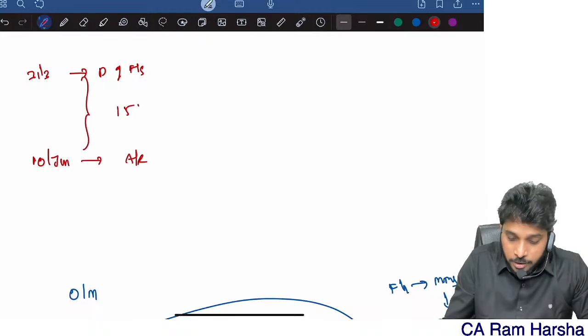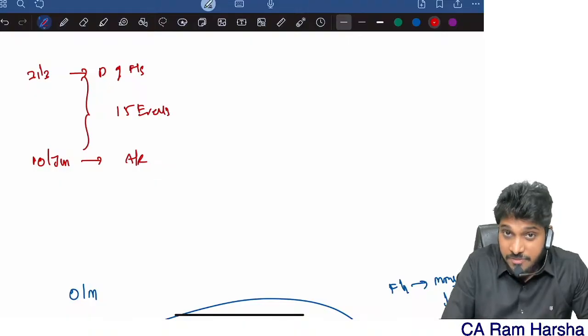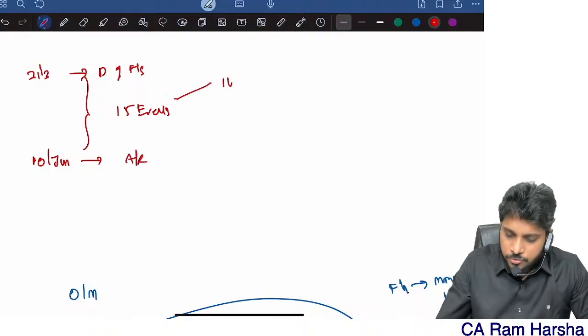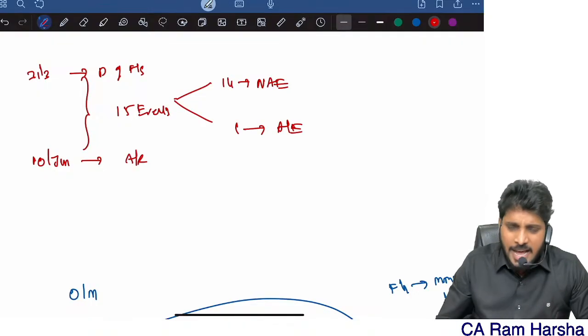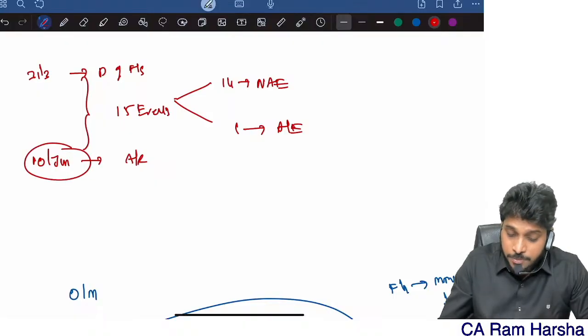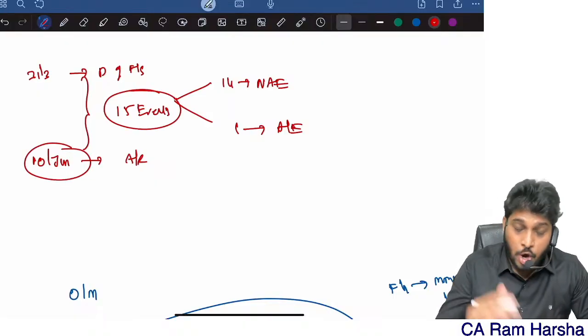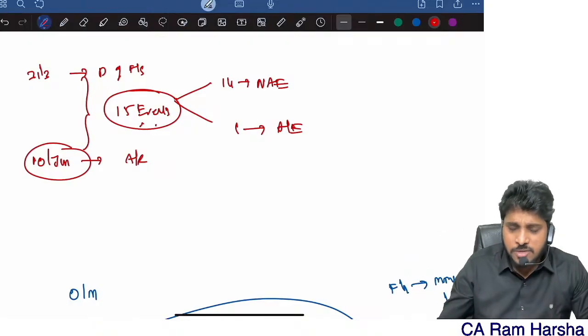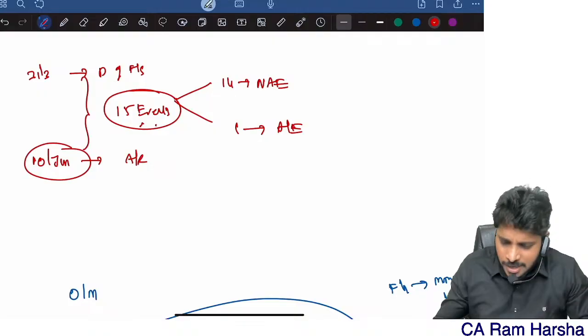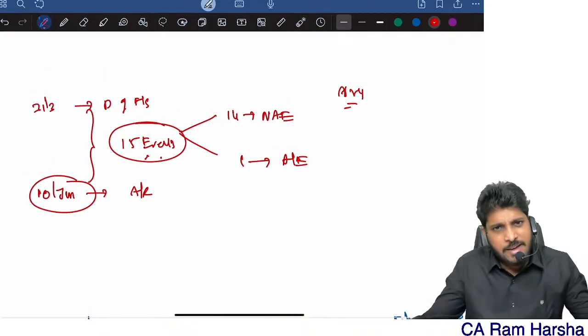In between, 15 events happen. 14 events are non-adjusting events, whereas one event is an adjusting event. As the auditor, before I give the audit report, I verified all 15 events. I found only 15 events. Management also found 15. They rectified. Everything is over. The accounting standard responsibility I fulfilled.